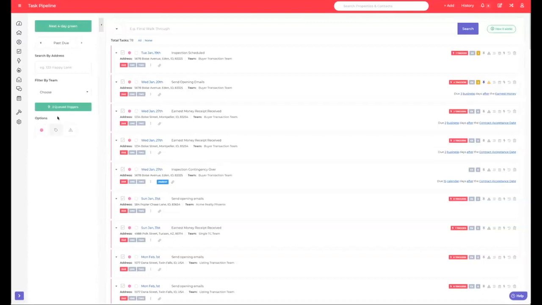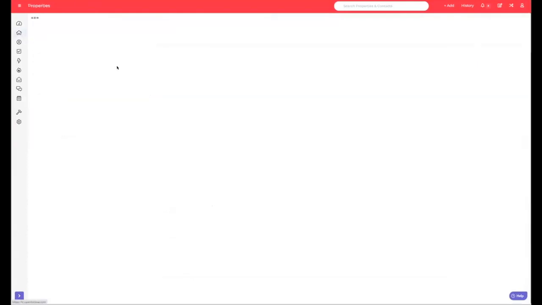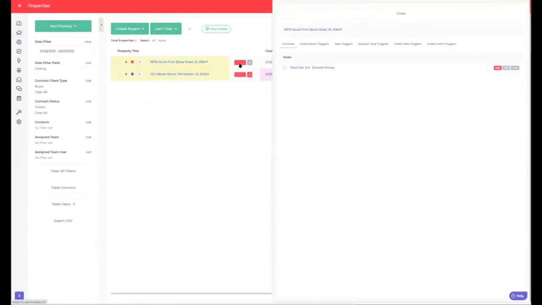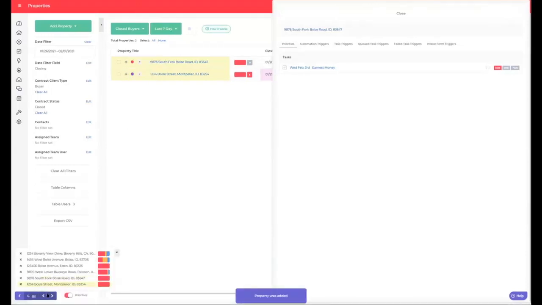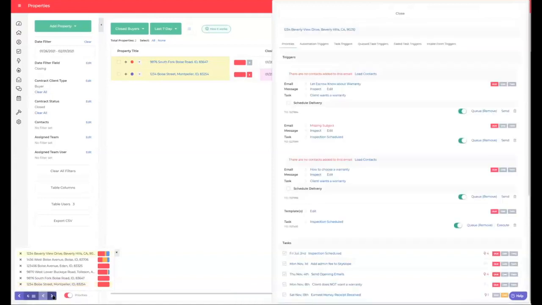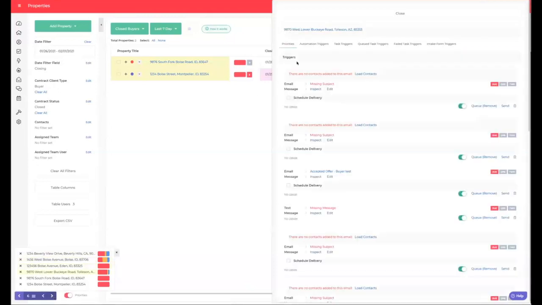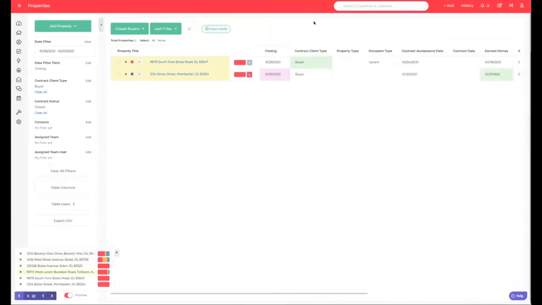I changed it, but everything with pink is past due. And so there you go. This is a really efficient way if you're time blocking tasks. You can use this, you can use the virtual whiteboard, or you can just use the task screen natively by going to the properties, figuring out which ones have red on them, and just clicking down through the red. And if you are going to do it this way, I would advise using that queue to add these properties to the queue so that you can filter through these quickly. Knock off all these tasks, go to the next one, knock off all these tasks, go to the next one. It's a very efficient way to run your business. All right, Matthew, you got some more questions?